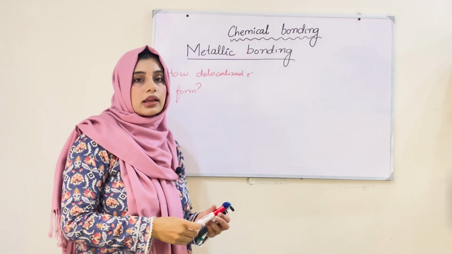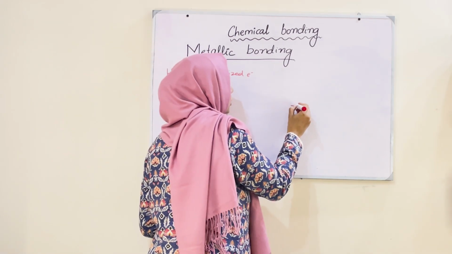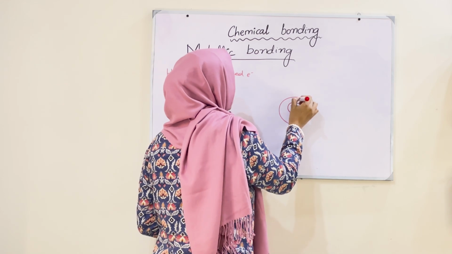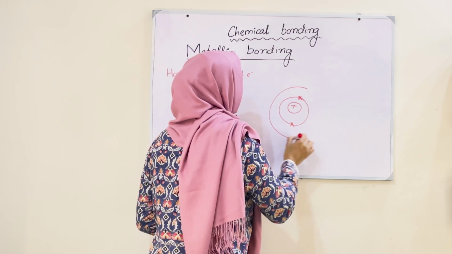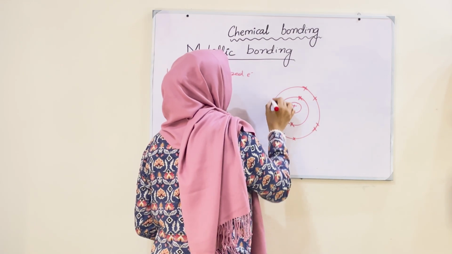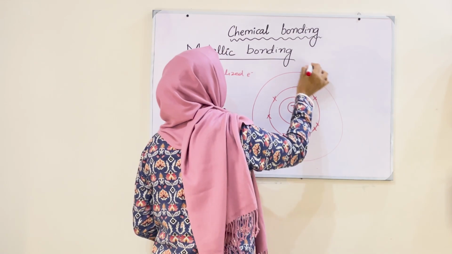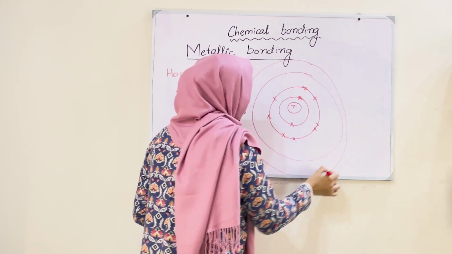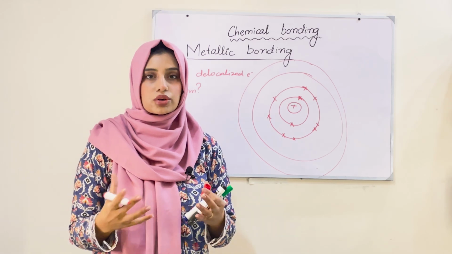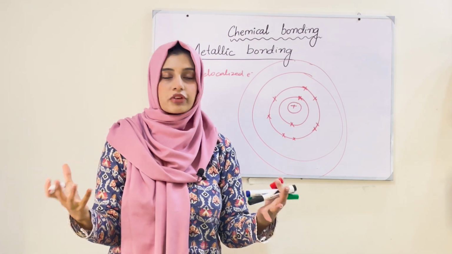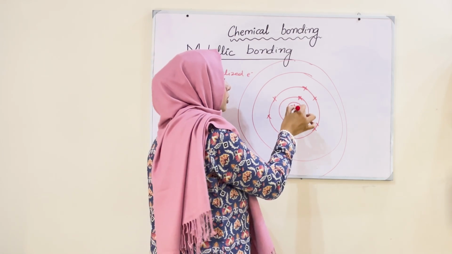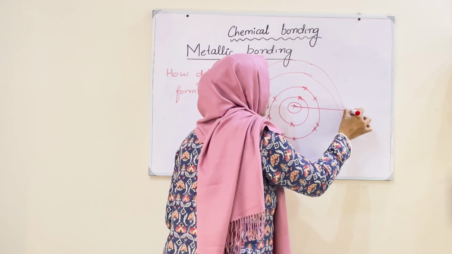So, in metals, in any element, we have a central nucleus. Then we have first shell which has 2 electrons. And then we have second shell which has 8 electrons. 1, 2, 3, 4, 5, 6, 7 and 8. Then third shell, then fourth shell and so on. If we talk about the metals, the structure or the atomic size of metals are very large. Atomic size means the size which we calculate from the center of the nucleus to the outermost shell.